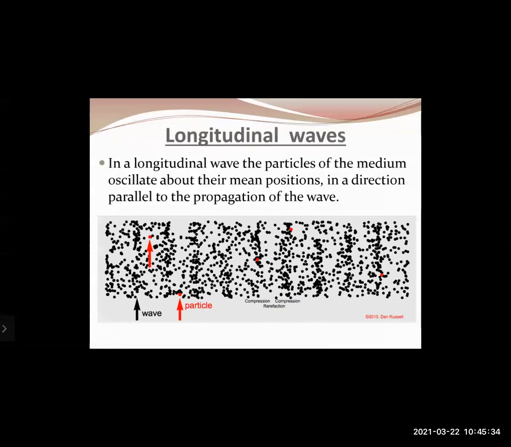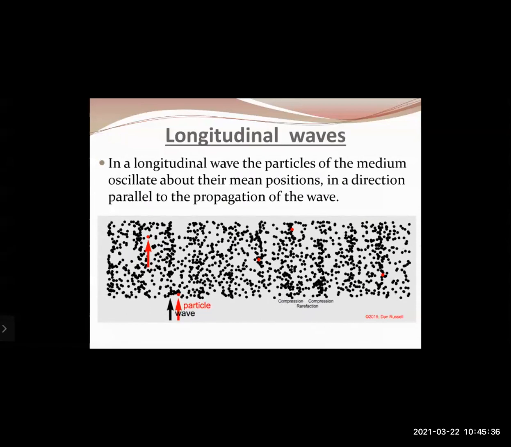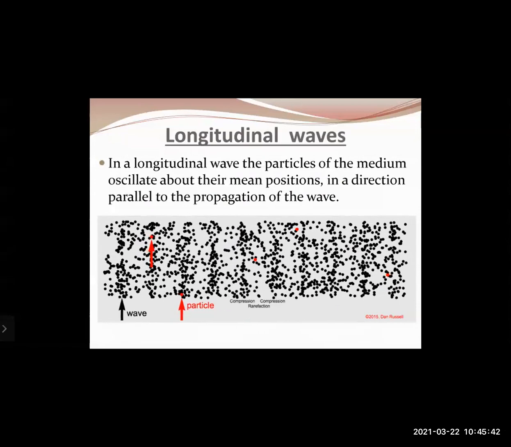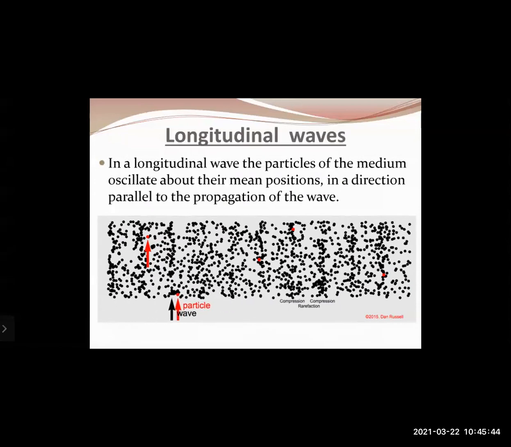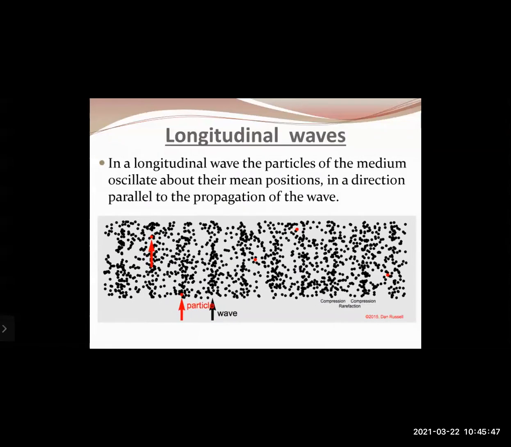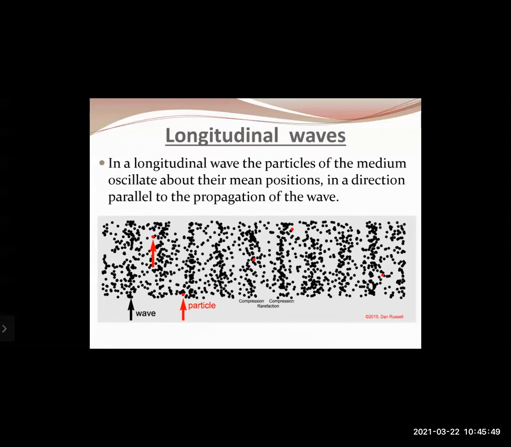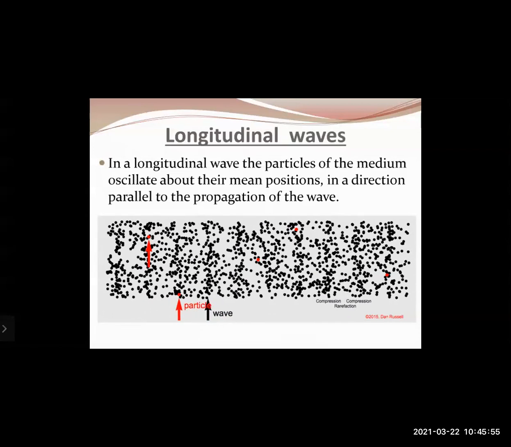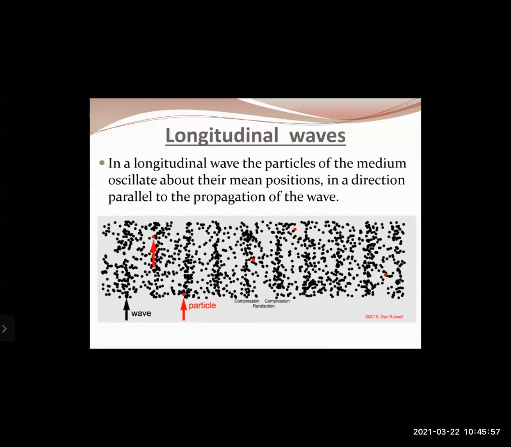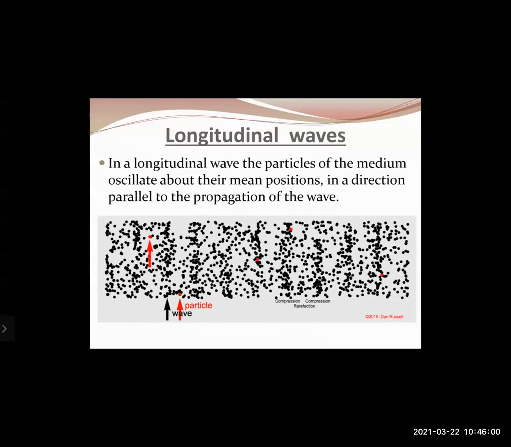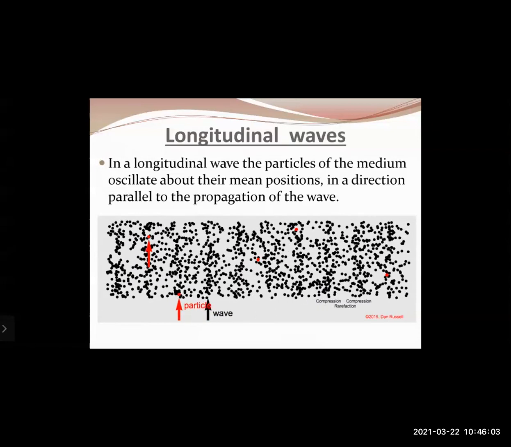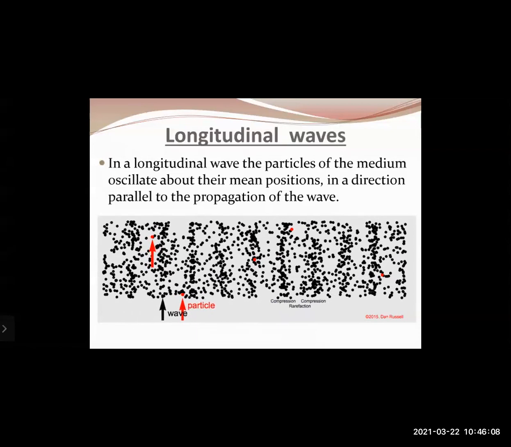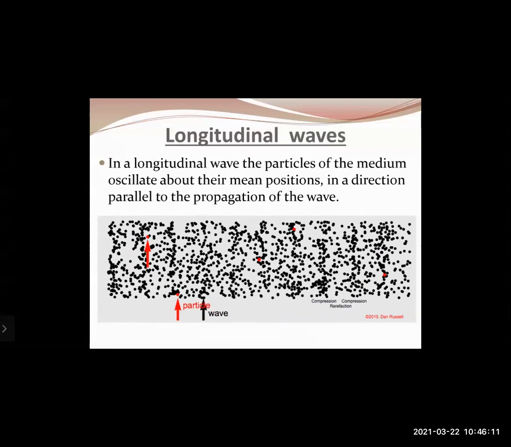Then there are basically two types of waves, that is longitudinal waves and transverse waves. Now let us first of all study about longitudinal wave. In a longitudinal wave, the particles of the medium oscillate about their mean positions in a direction parallel to the propagation of the wave. Here, the term oscillate means to vibrate, that is from left to right. As you can see, a red particle is just moving from left to right. But as all the particles are moving together, there are those waves which are formed in the form of compressions and rarefactions.